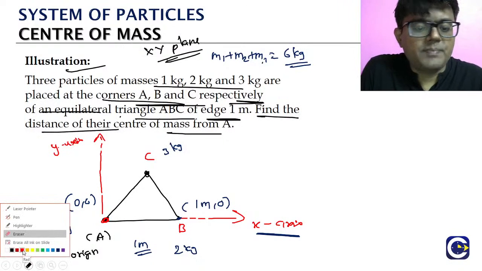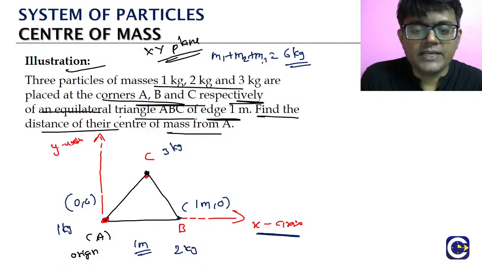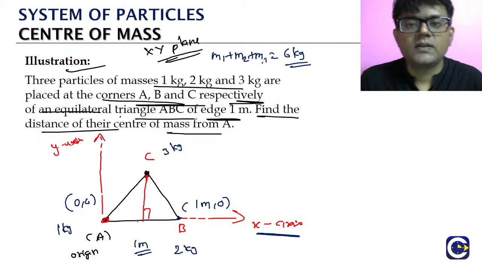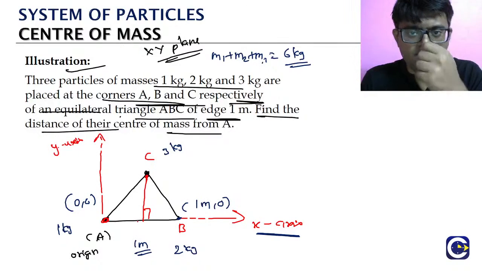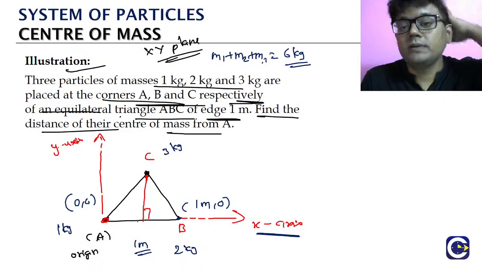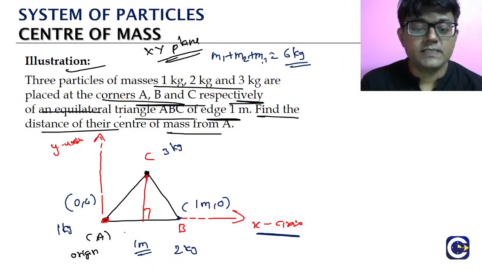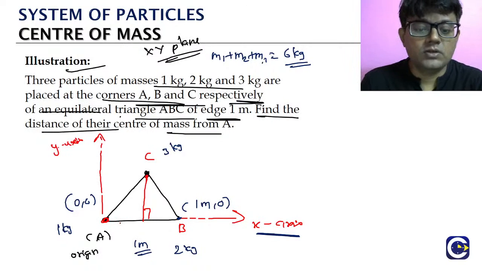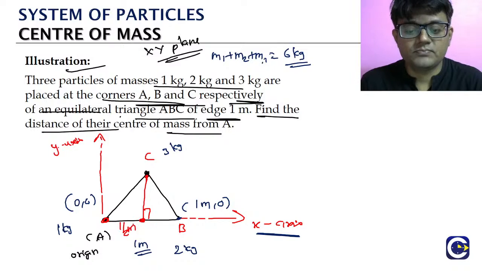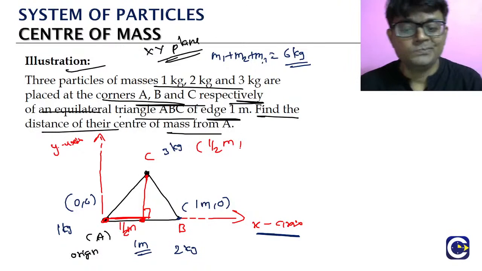Okay, so everybody, how do we find the coordinates of the points? Here see, if you draw an altitude for an equilateral triangle, right? Altitude is same as median. Altitude is same as what? Median. And the altitude bisects the opposite side. Which means the total side length is 1 meter, so this is half meter. So the x coordinate of that point C is half meter.